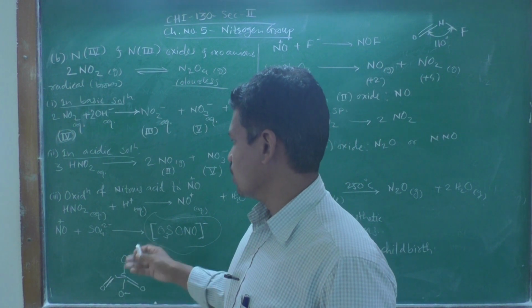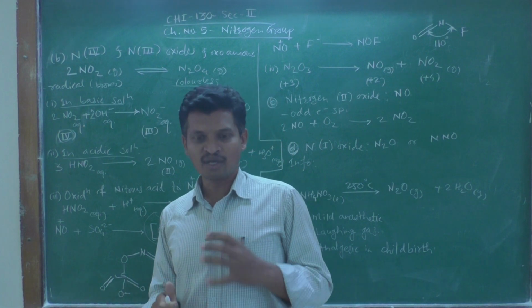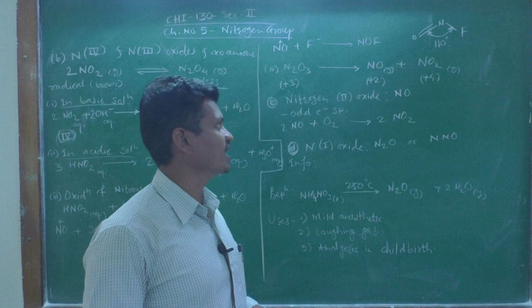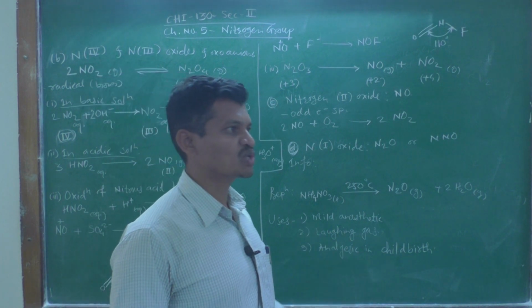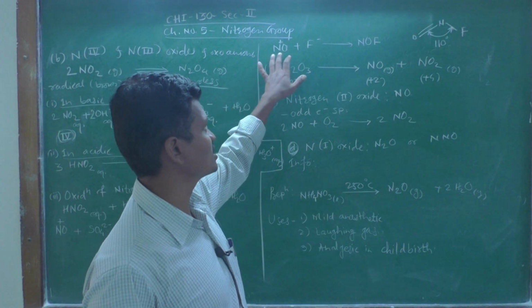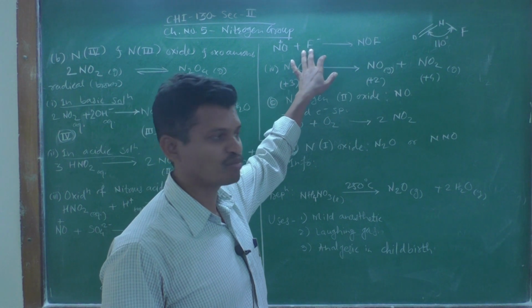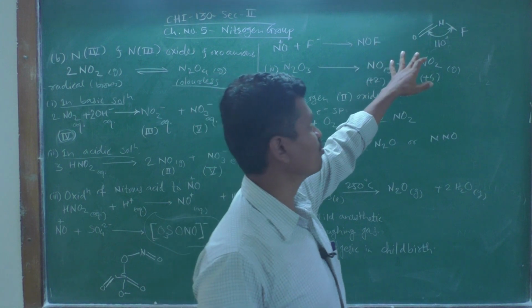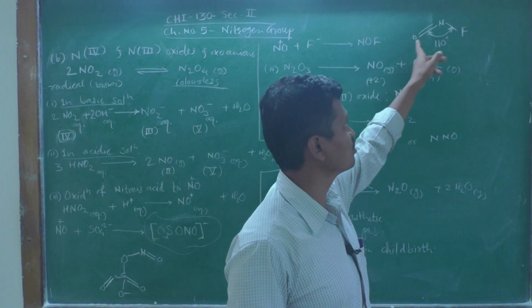Not only this, the nitrosonium ion, NO plus ion, can react with some other anions, and there is a formation of neutral type of compounds. For example, NO plus may be combining with fluoride ions, and there is a formation of NOF compound. The structure of NOF is given here.